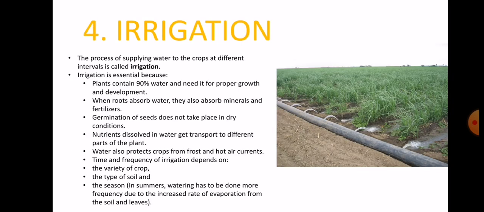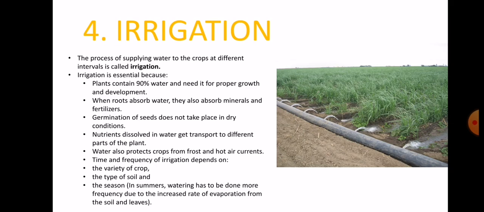The first one is irrigation. So what is irrigation? The process of supplying water to the crop at different intervals of time is known as irrigation. Understand? Now we all know that irrigation is very important. Water is very important for the proper growth and development of our crop.